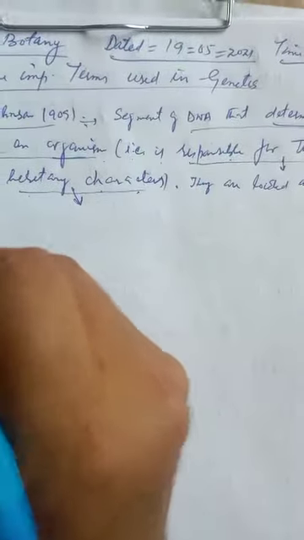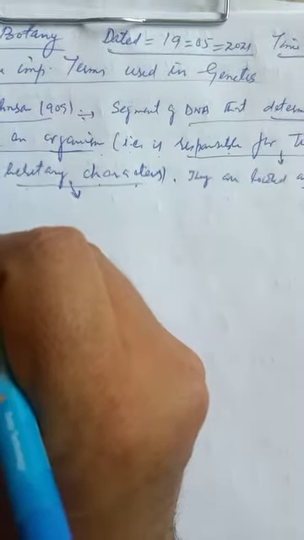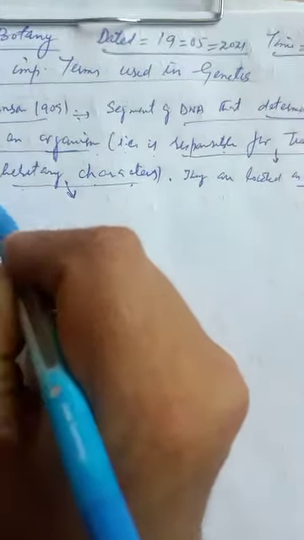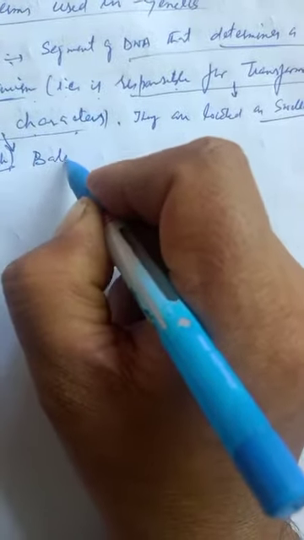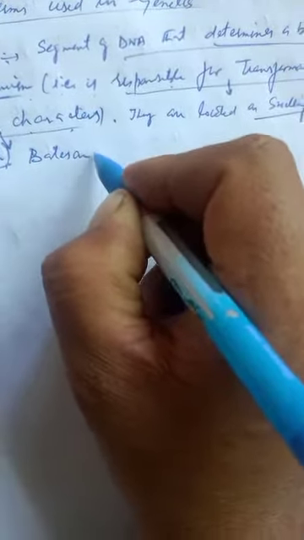The fifth term is allele, which is also known as allelomorph. The term allele was coined by Bateson in 1905.